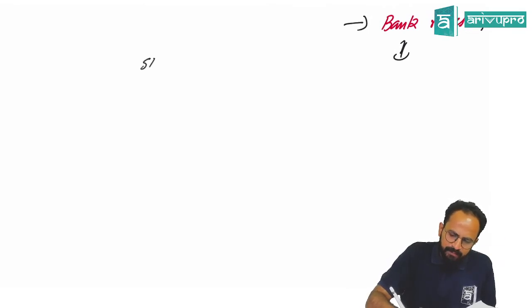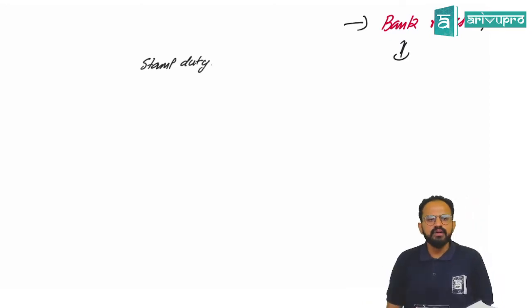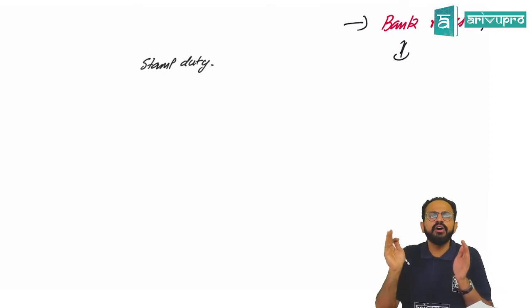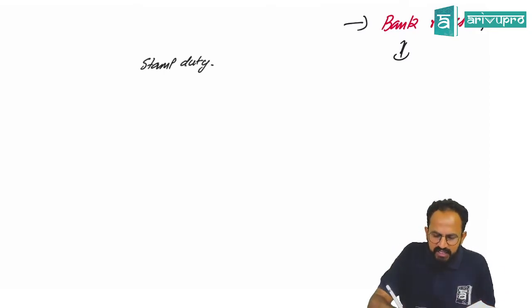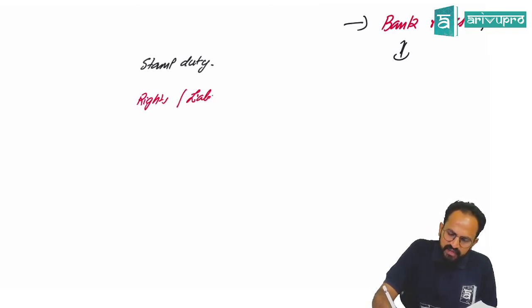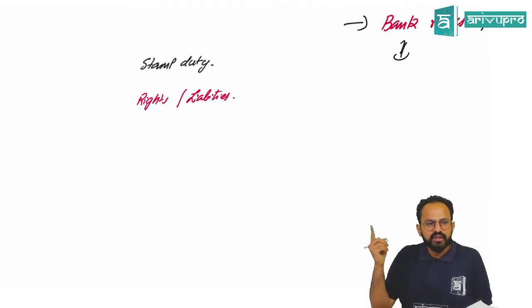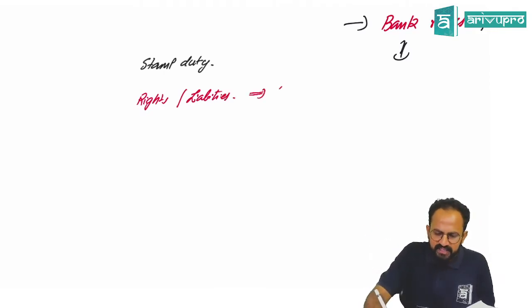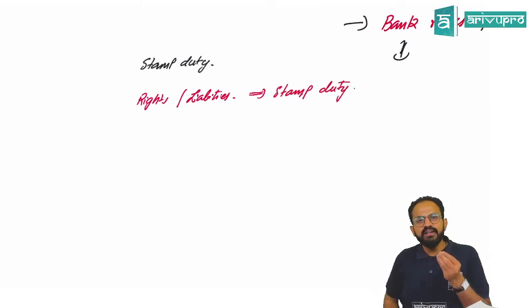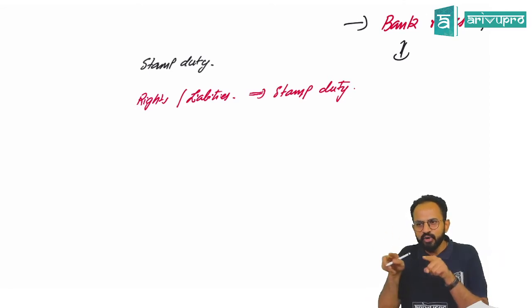something called stamp duty. Forget about property. Sir, whenever you enter into any document, any agreement, an agreement which creates rights or liabilities, for such an agreement you have to pay certain stamp duty to the government. Sir, what do you mean by stamp duty? Have you guys seen your rental agreements? There will be this Ashoka emblem.